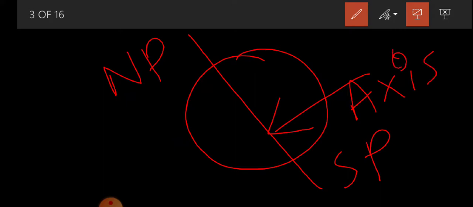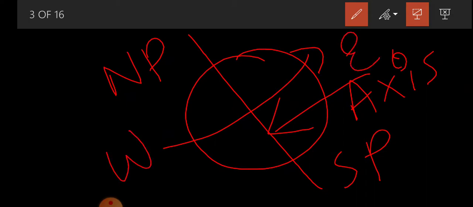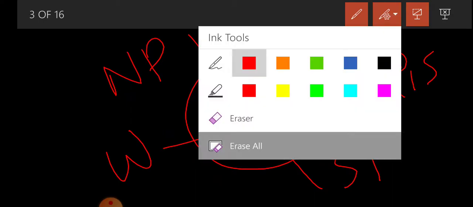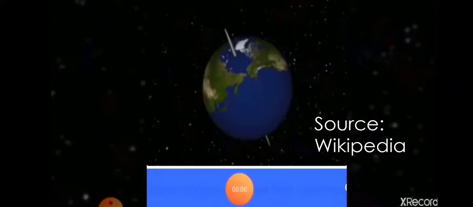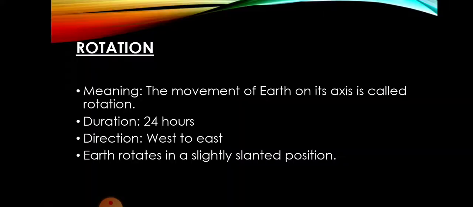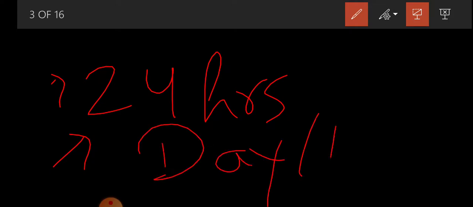When earth rotates or spins on this axis from west to east, it is called rotation. And earth takes 24 hours to complete one rotation, and it causes day and night cycle.